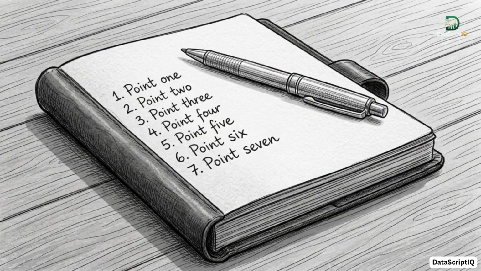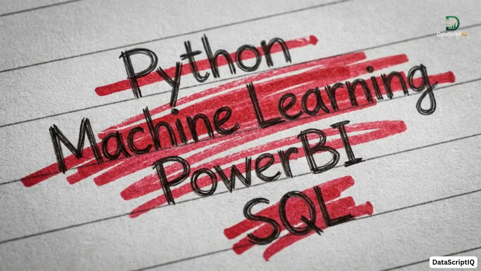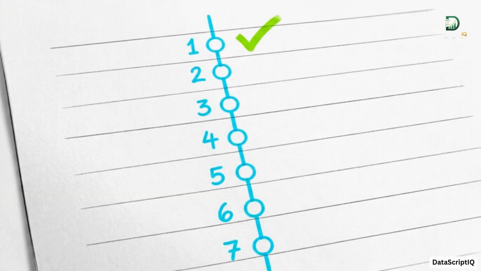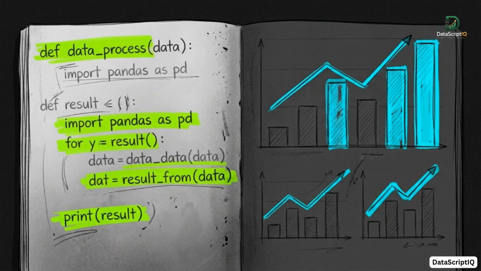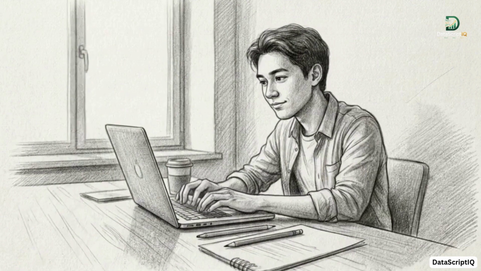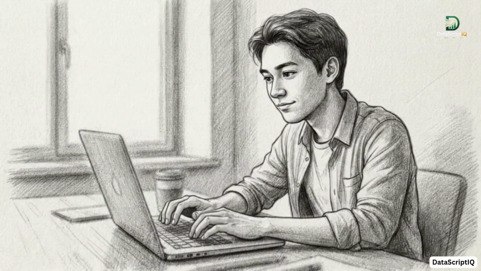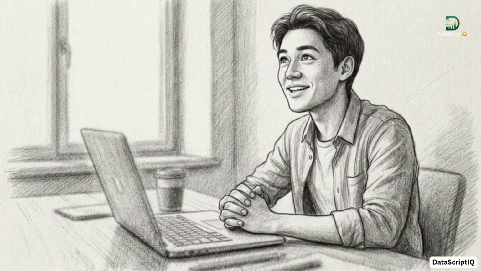Take one last look at your notebook. You have taken a confusing, overlapping list of tech buzzwords and replaced it with a clear, tailored 7-step roadmap. These 7 steps embody the philosophy we discussed at the start: code smart and think data. When every tool and script has a specific role, you eliminate the confusion that holds most learners back.